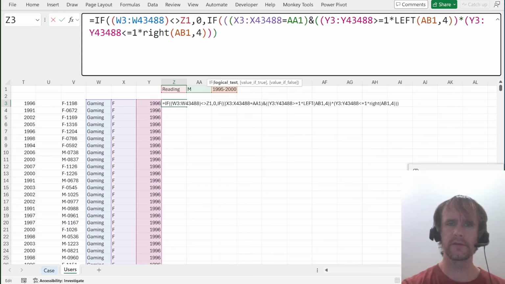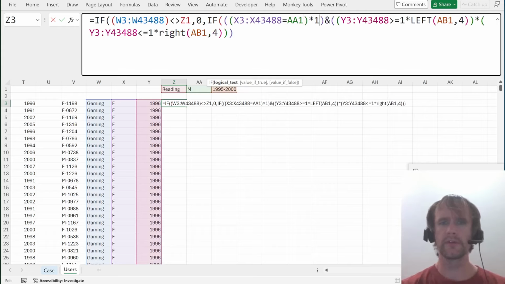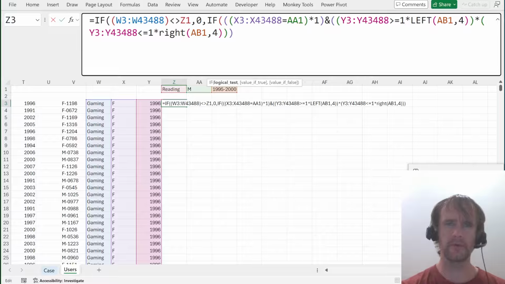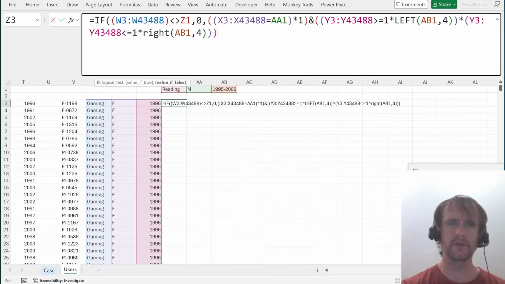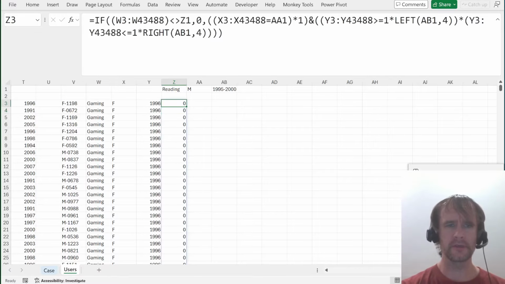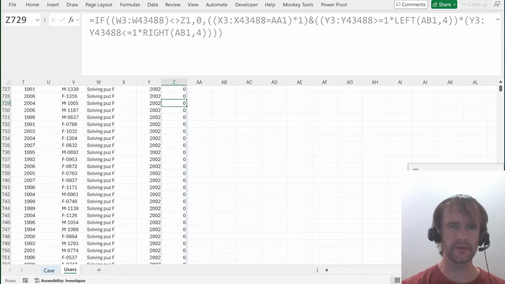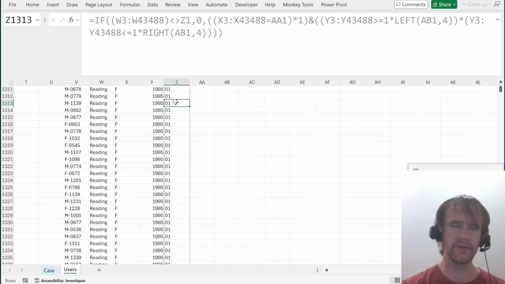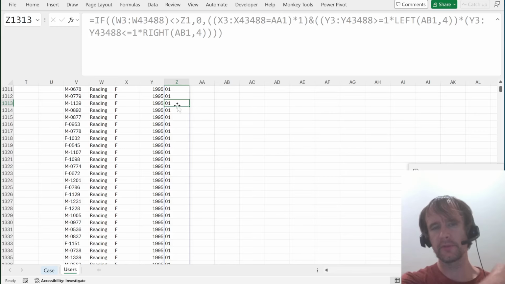And I guess just to make this easier to work with, now I've got one true or false being multiplied by 1 and another true or false being multiplied by 1. Let's get rid of the if for a second and just look at that. That will give us a bunch of zeros, but if we find somebody who's interested in reading somewhere down here, here we are, then we can say, if that is a 0, 1 or a 1, 0, that's worth 1 point. If it's a 1, 1, that's worth 3 points.